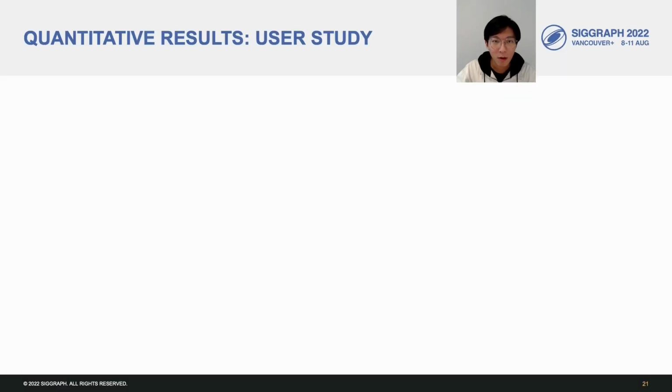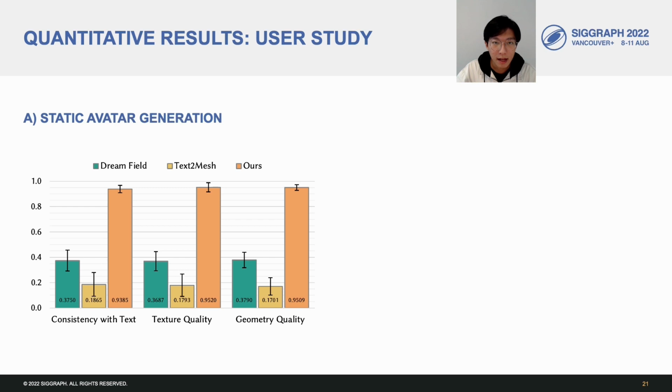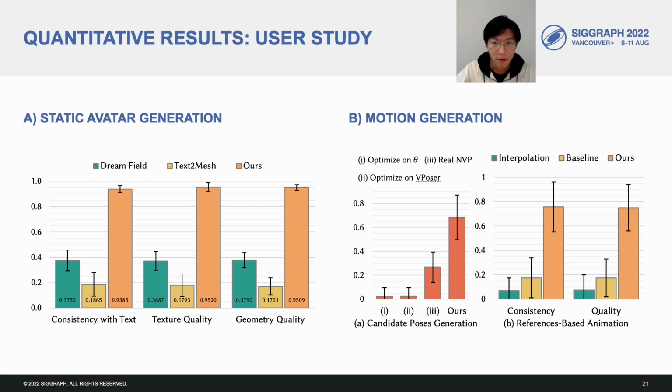Besides the qualitative results, we also perform detailed user studies as the quantitative results. For the static avatar generation, we study the mean opinion scores in terms of the consistency with texts, texture quality, and geometry quality. AvatarCLIP surpasses StyleField or text-to-mesh by large margins. For the motion generation, we first study the quality of the candidate poses generated by several baseline methods. Then we study the final generated motion quality in terms of the consistency with text and the overall quality. In both studies, our methods clearly outperform baseline methods.